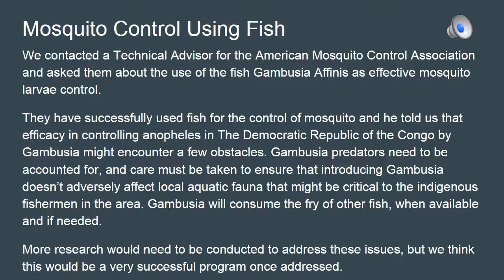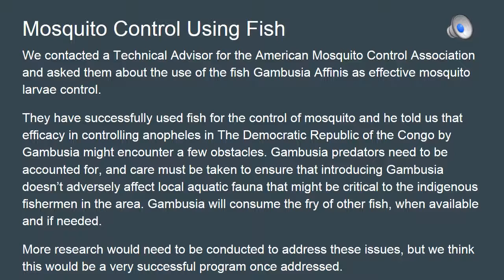Along with the mosquito control using fish, we contacted a technical advisor for the American Mosquito Control Association, and we asked them just about, in general, using this fish as effective mosquito larvae control. They said that they have successfully used the fish for the control of the mosquito, and he also told us that efficacy in controlling anopheles in the Democratic Republic of the Congo by the Gambusia might encounter a few obstacles.